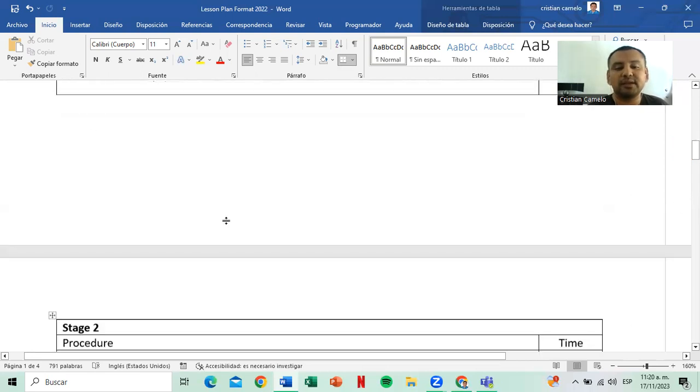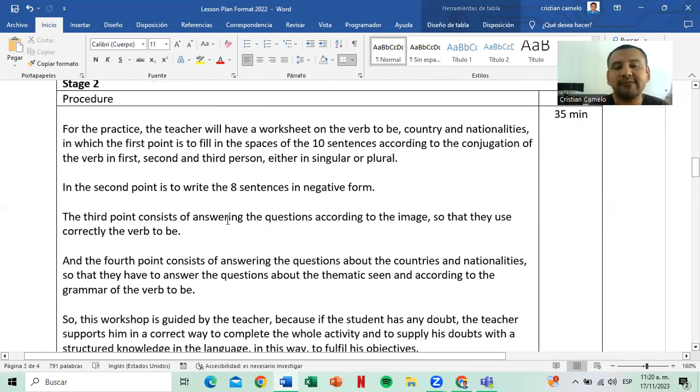Now, in the practice, the teacher will have a worksheet on the verb to be, countries and nationalities, in which the first point is to fill in the spaces of the sentences according to the conjugation of the verb in first, second, and third person, either singular or plural. The second point is to write eight exercises in negative form.